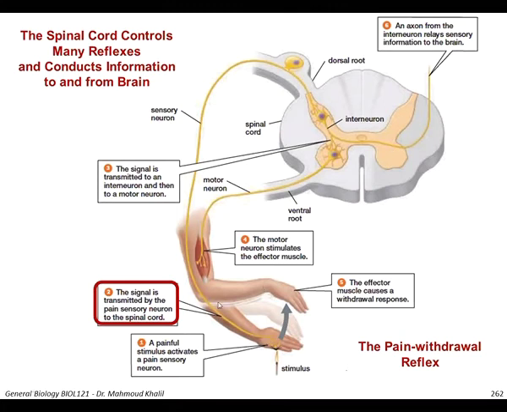So you can see here the axon of the neuron. Actually, this is a sensory neuron that conveys the painful signal from the pain receptor all the way until reaching the spinal cord. The signal in the spinal cord is transmitted from the sensory neuron to the interneuron and then to the motor neuron. The motor neuron now leaves the spinal cord, reaches the muscles, and stimulates the effector organ, which in this case is the muscles, to contract, leading to the withdrawal response